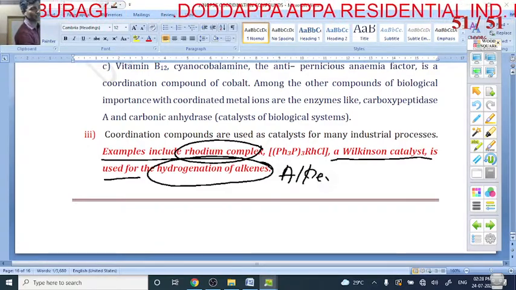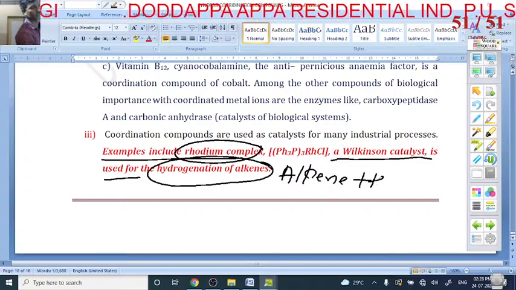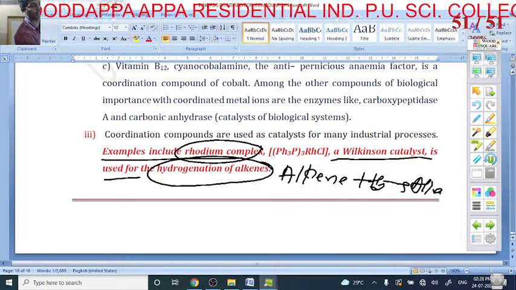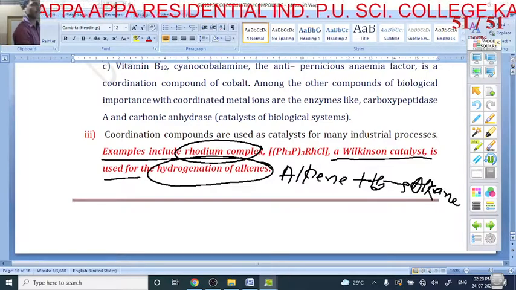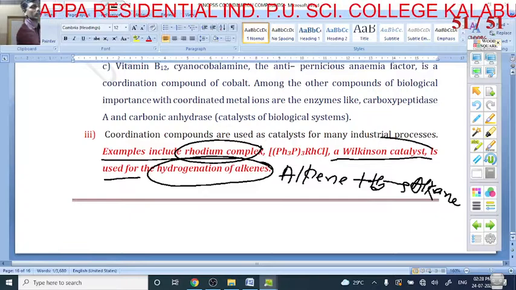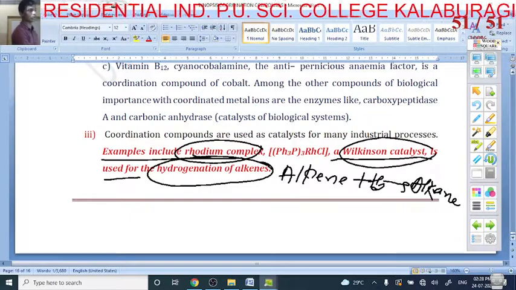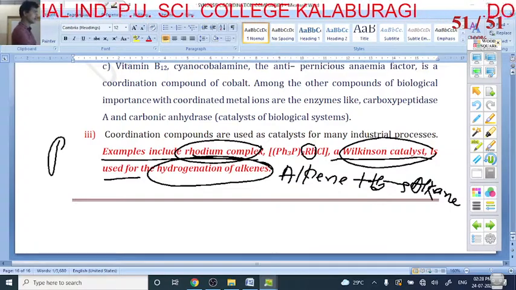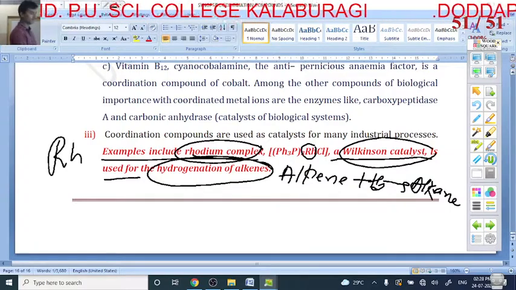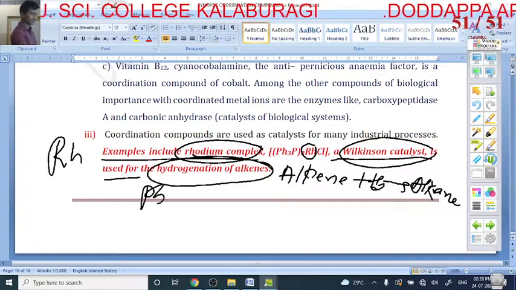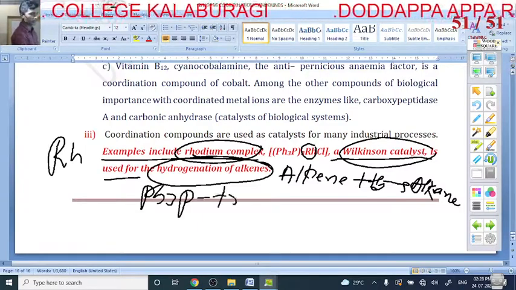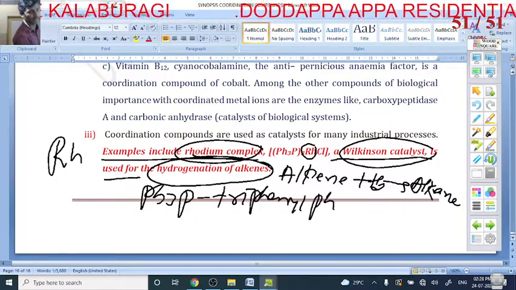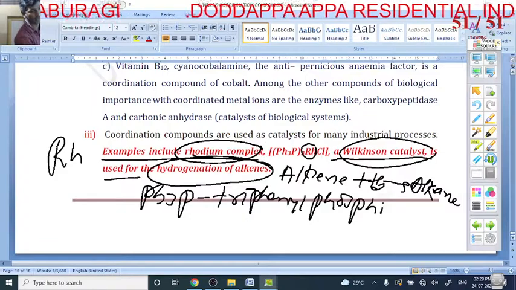Alkene plus hydrogen gives alkane. Here we can use Wilkinson catalyst, or the rhodium complex, in which rhodium is the central metal atom and triphenylphosphine, PPh3, is the ligand.